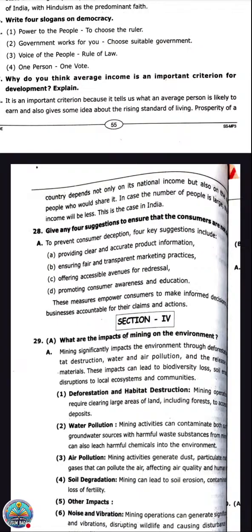Consumer awareness or education must be provided, because many people don't know that if they receive an underweight product, an expired product, or an adulterated product, how they can approach the court or the government. All those things are not known by many people. So thus, it is the responsibility of the government or some welfare organizations to make the consumer aware of all these.